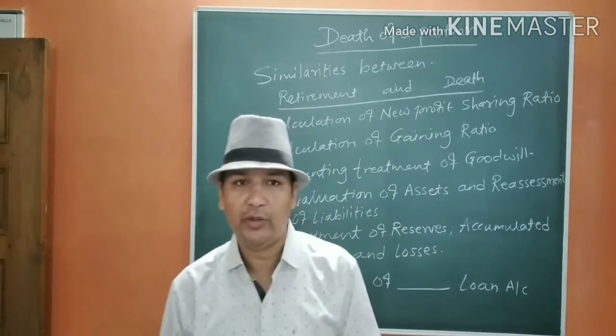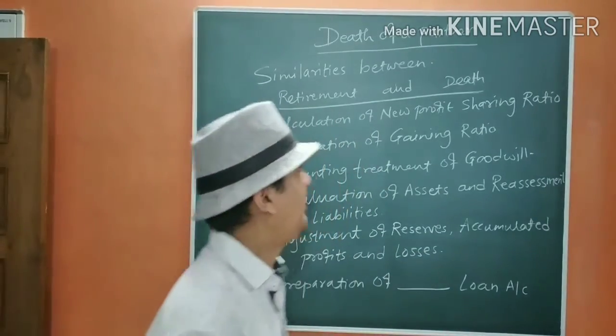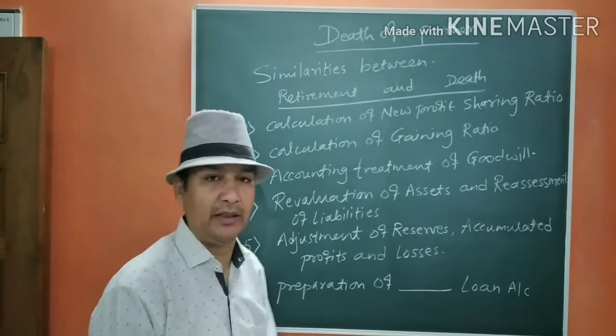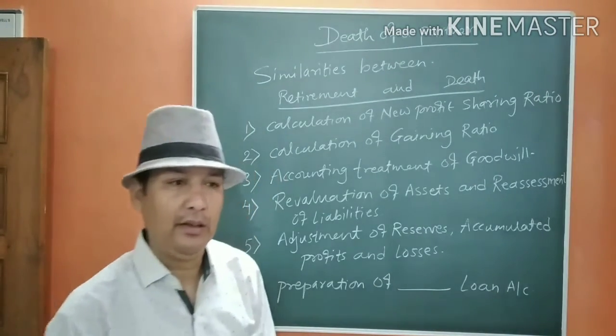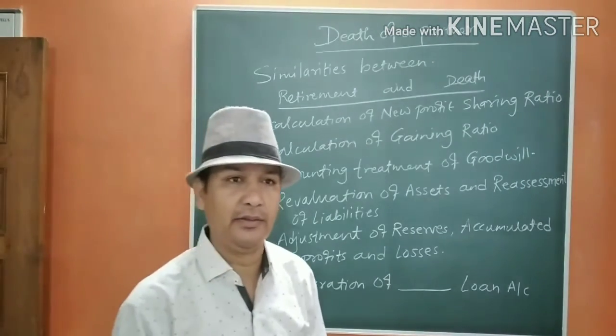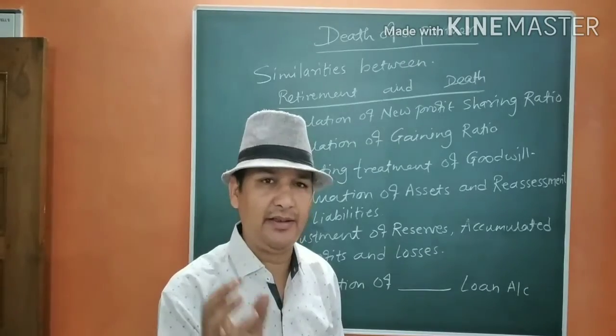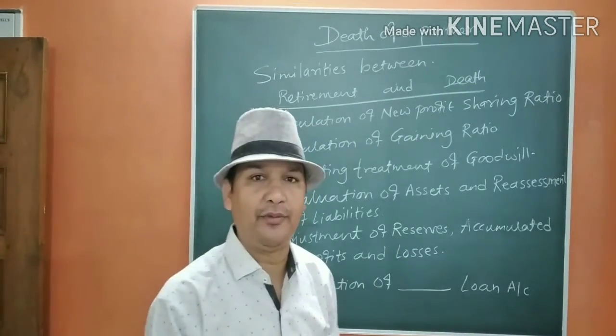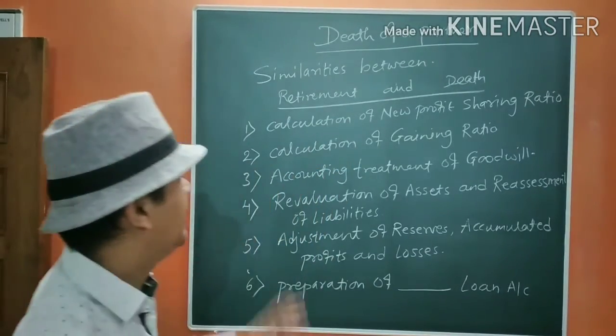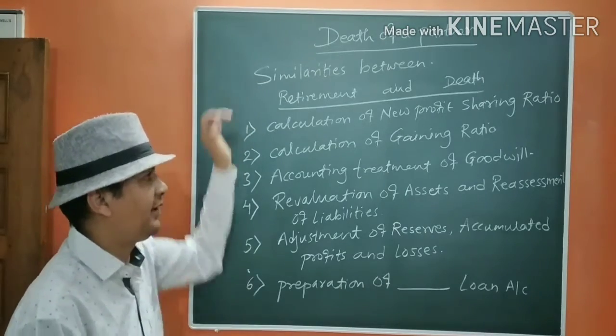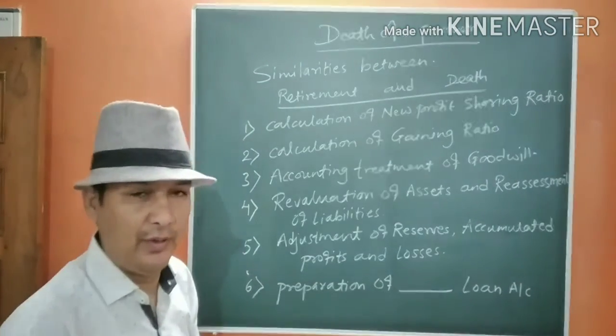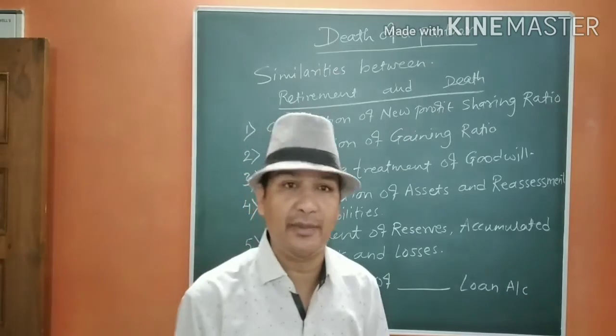Today we are going to learn about the chapter death of a partner. When there is a death of a partner, there are some things similar to retirement. If you see, I have listed here the similarities between retirement and death of a partner. So what things are similar?